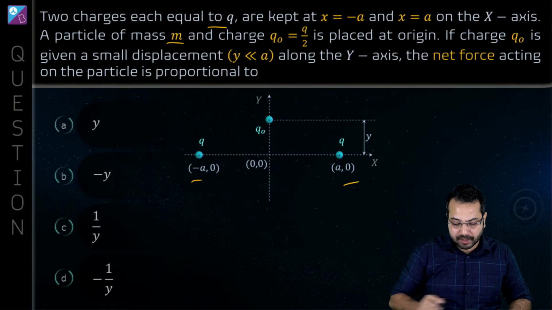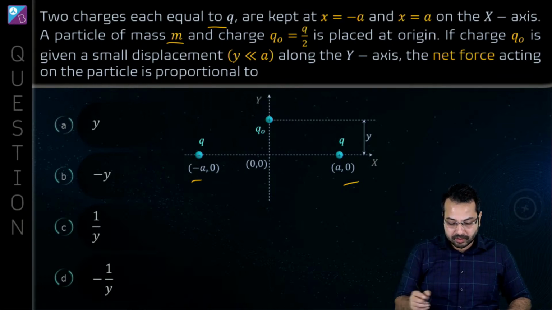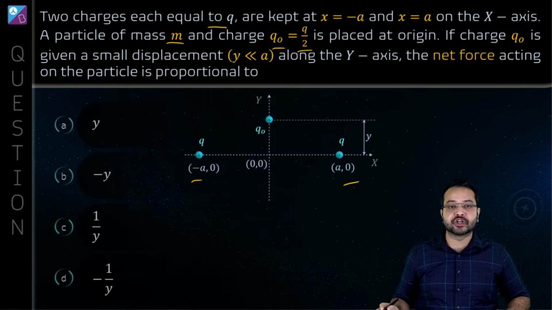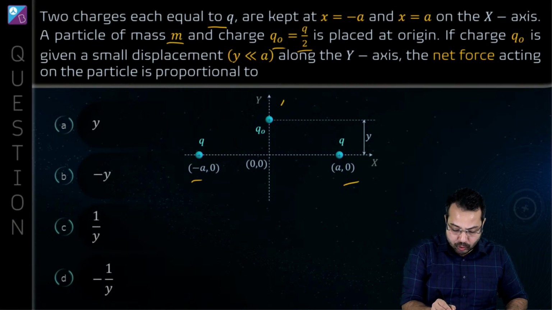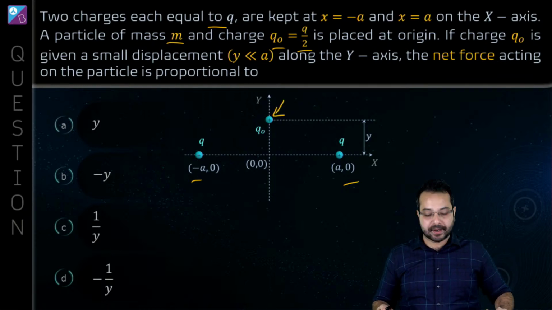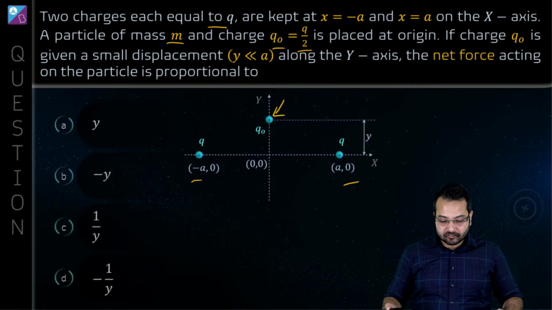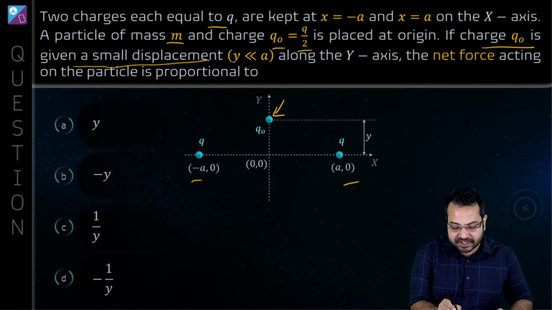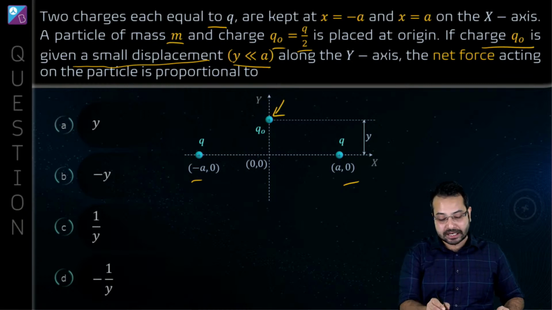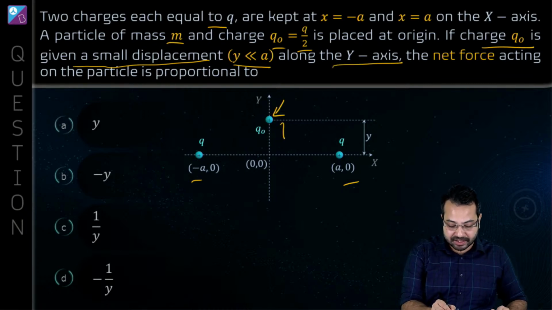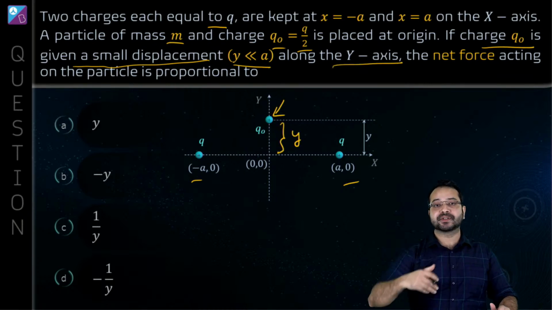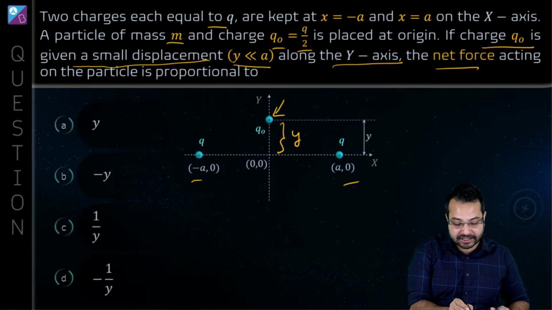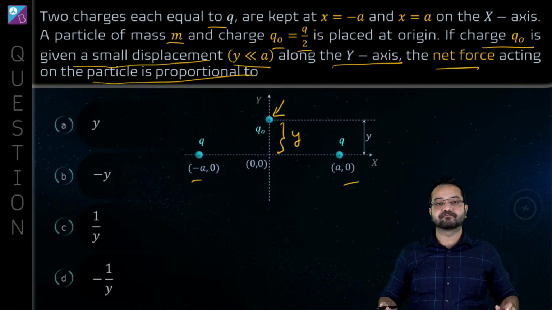And then we have a mass m, and it has a charge Q naught equal to Q by 2. This charge is placed at the origin. Now if the charge Q naught is given a small displacement y, much less than a, along the y-axis, then the net force acting on the particle is proportional to.